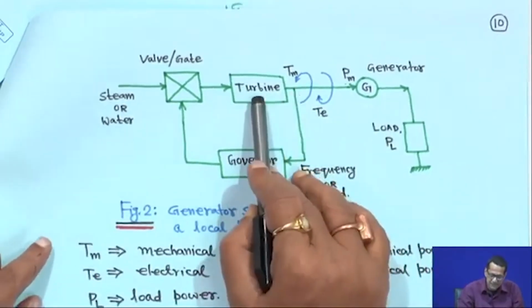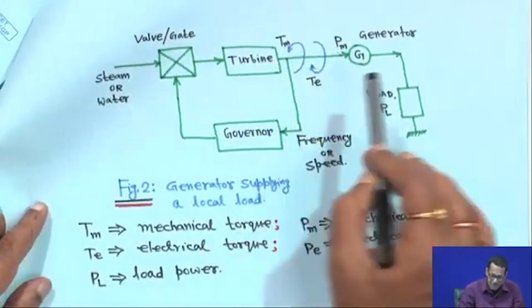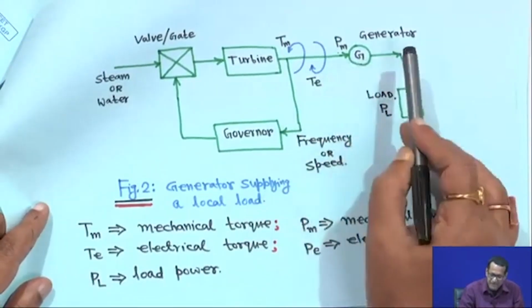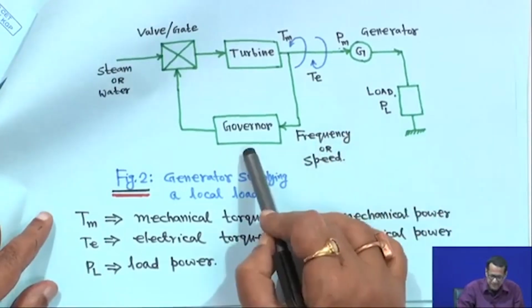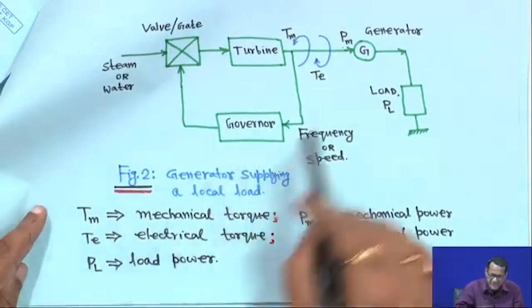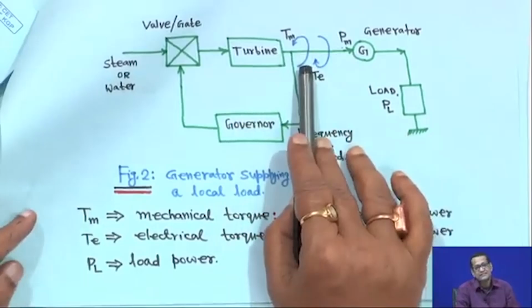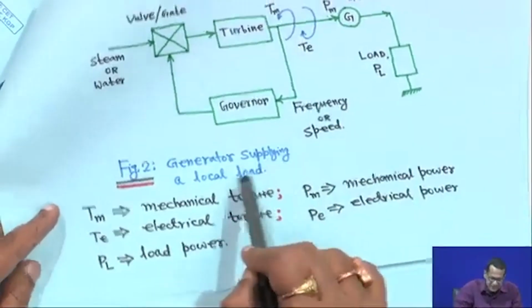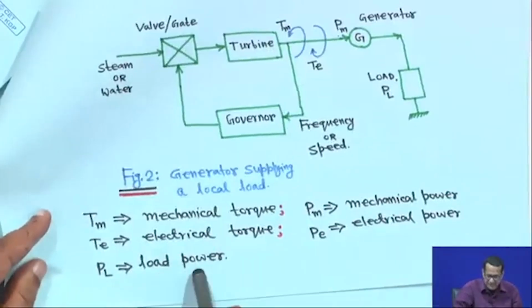And this is the turbine, this is the mechanical torque, this is the electrical torque, P m is the mechanical power, and this is the generator. This is a schematic diagram, and this is the load, and this is the frequency or speed, and this is the governor. Speed is sensed from the turbine generator shaft. So this is a generator supplying a local load, and P L is the load power.